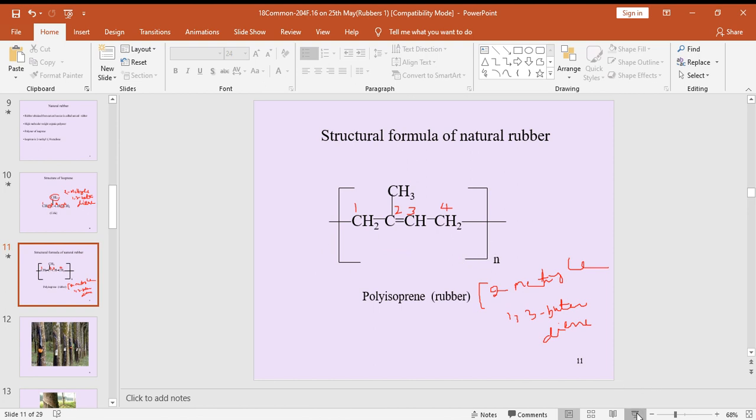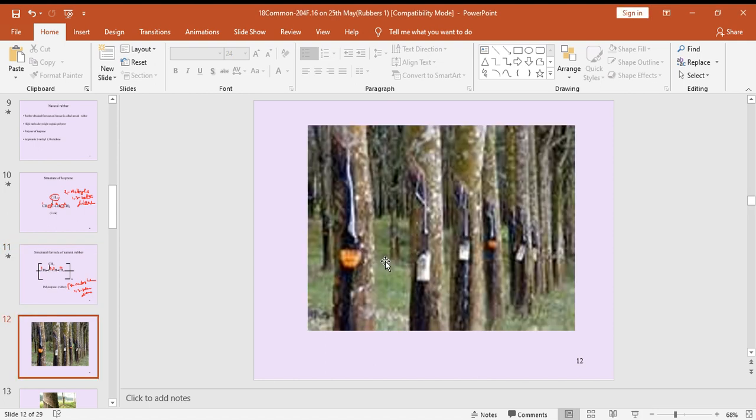Okay, so see here, next image. This is the image of natural rubber. It shows rubber trees, and they are collecting the colloid from those rubber trees.